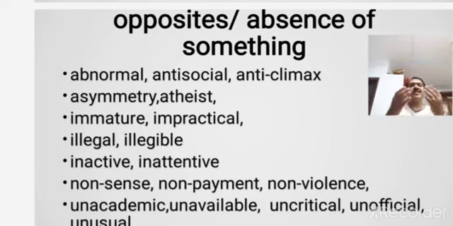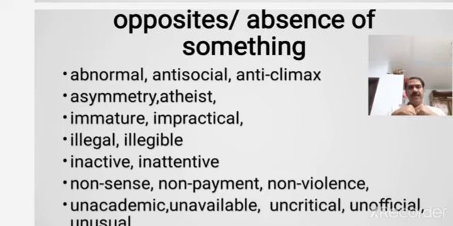In the same way, in the fourth line, legal and illegal. Something that is not legal is illegal. Something that is not legible is illegible. Legible handwriting, illegible handwriting. Legible handwriting is very clear, crystal clear, whereas illegible handwriting is the opposite, that is not clear. So here, just by adding il to the existing word, you are forming a new word which is opposite in meaning.